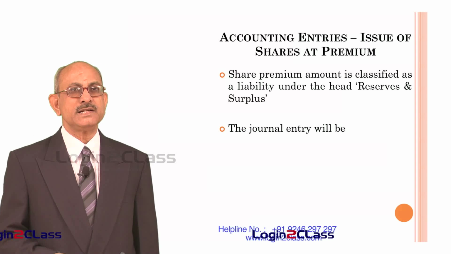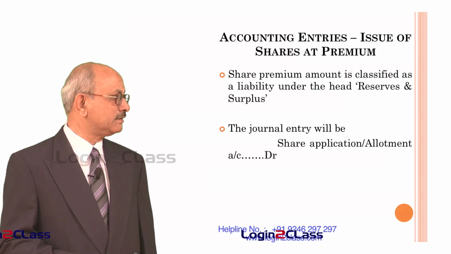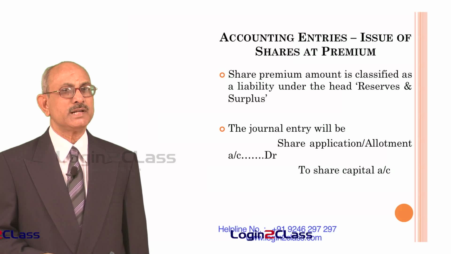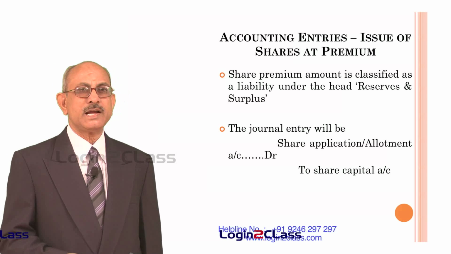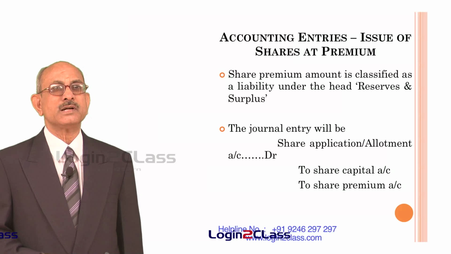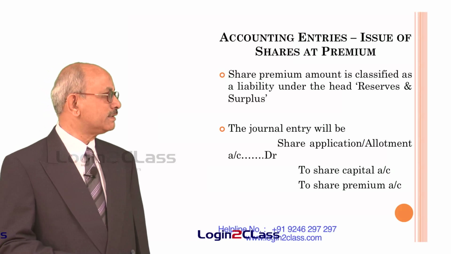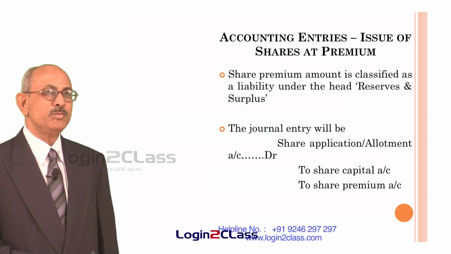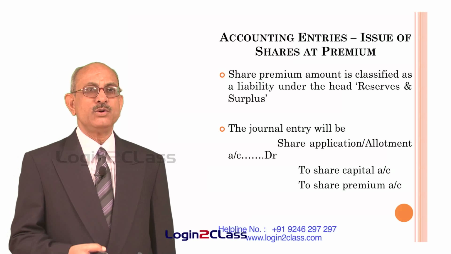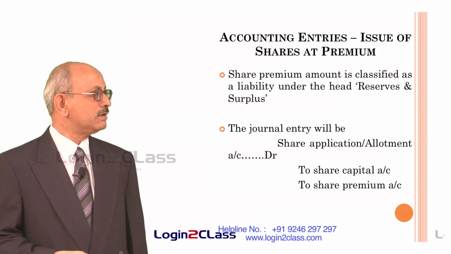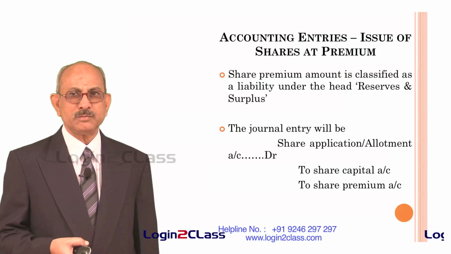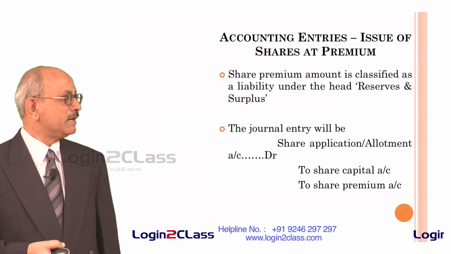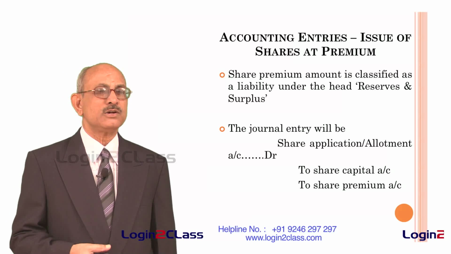So the journal entries, as and when the applications are received, is share application allotment account debit, and to share capital account and to share premium account. That means if it is issued, let us say at 12 rupees, face value being 10, for each share 10 rupees will go to the share capital account and 2 rupees will go to the share premium account, whereas the entire 12 rupees received from the company will be debited to the share application or allotment account.